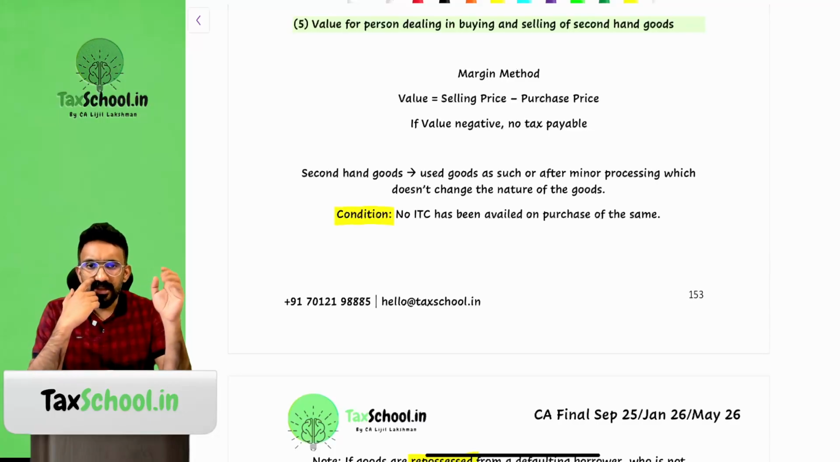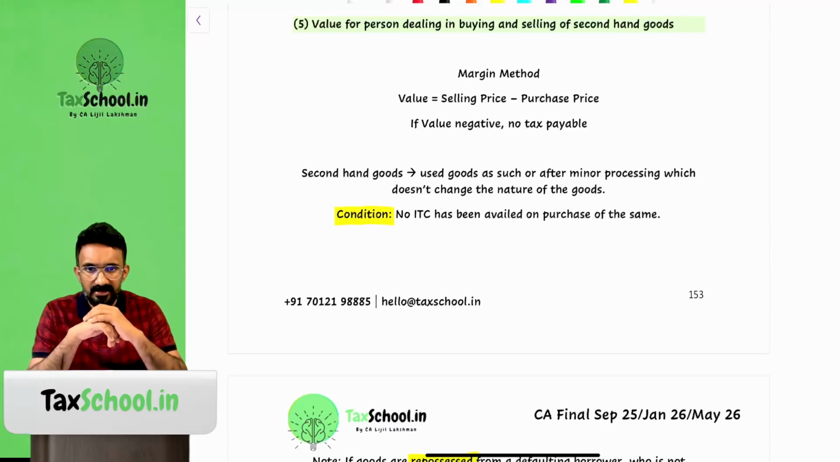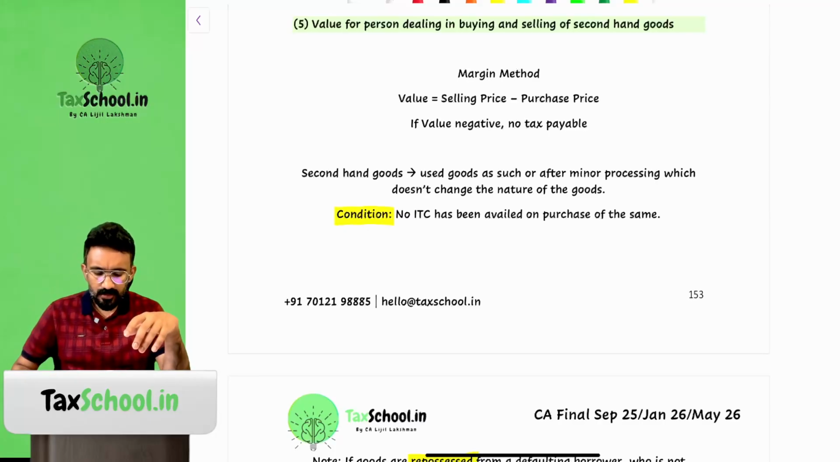Let's just look at the provision first, and then I'll show you through an example. Value in the margin method would be selling price minus the purchase price. If this is negative, there is no tax payable. Now, second-hand goods here means used goods as such or after minor processing which doesn't change the nature of the goods. The condition that we have is that no ITC has been availed on the purchase of the same.